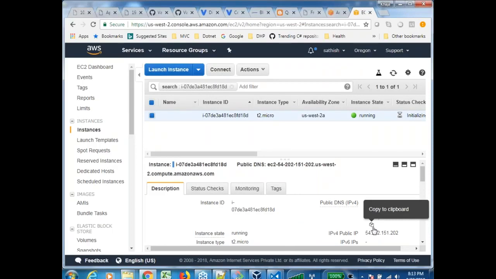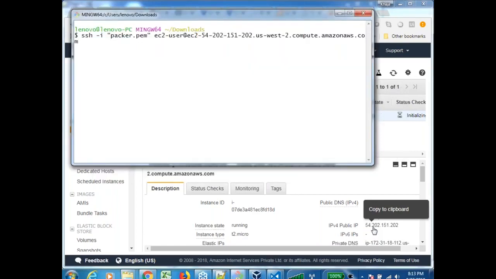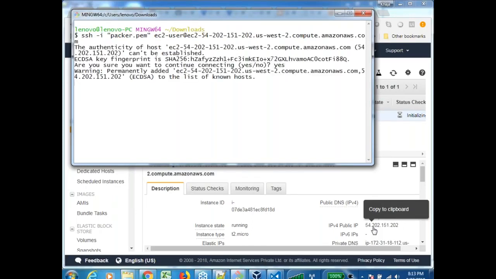Even if you are copying and pasting, did we understand what that command is? ssh -i, the key file which we have downloaded, the username which is ec2-user@ public IP address or public host name of that machine, right? I click on enter and I log in into this. Simple, right? I'm logged in inside the Red Hat machine and I can execute the basic Red Hat commands like sudo yum install git.